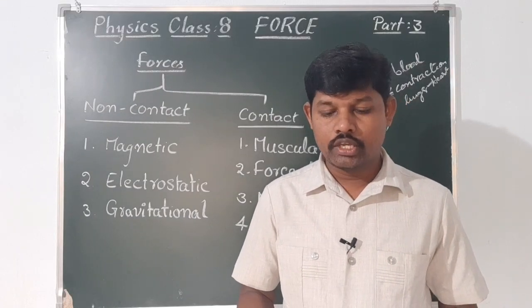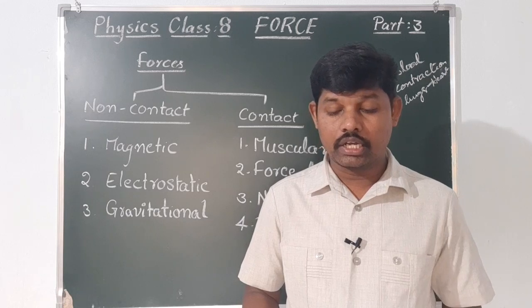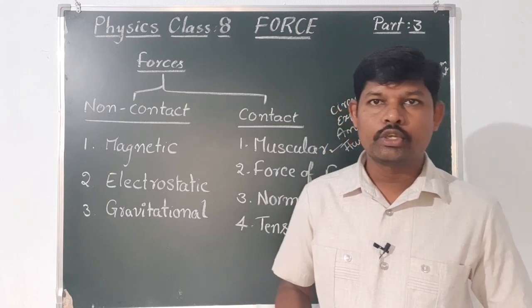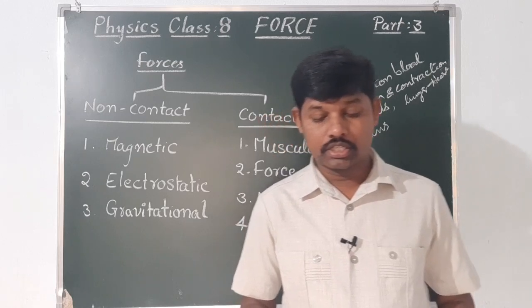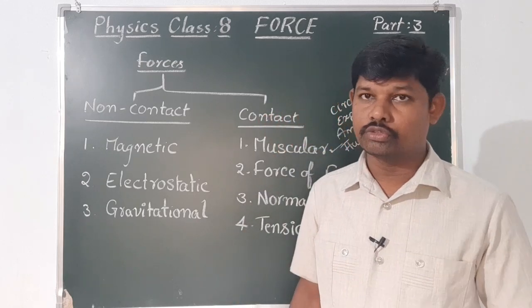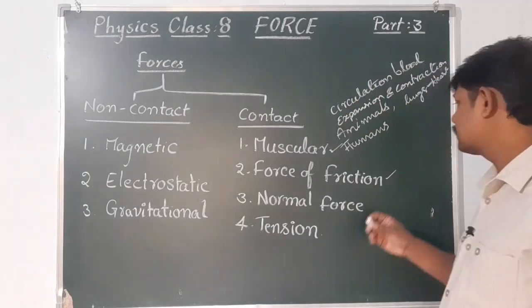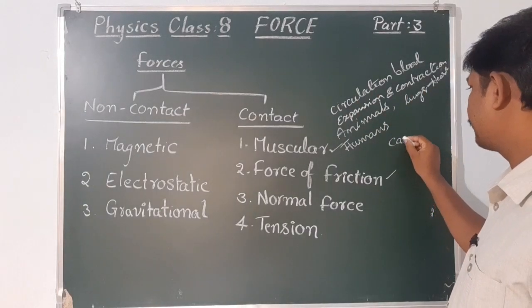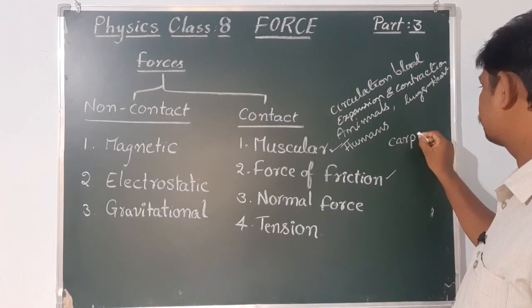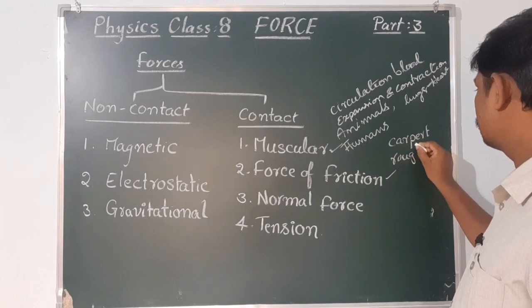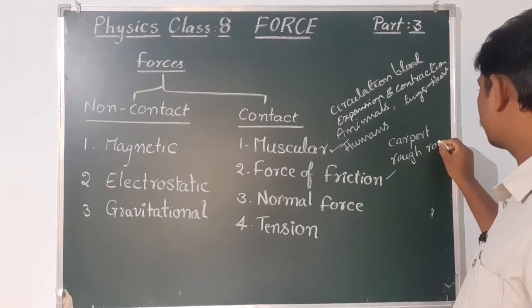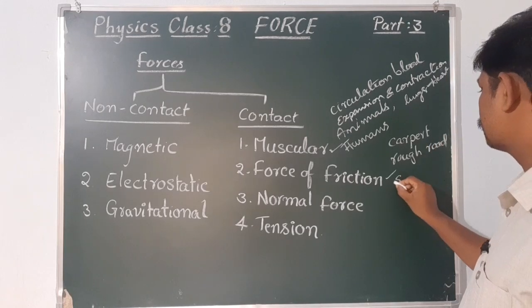Activity 7. Observing the motion of a ball on different surfaces. You have to take different surfaces like carpet, rough roads and smooth floor. First one, carpet. You know how rough a carpet is. And rough roads, and one more, smooth roads.